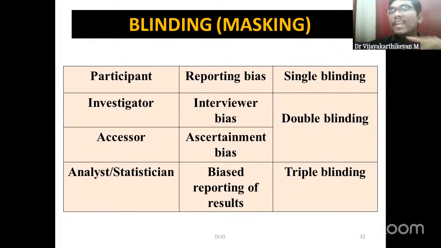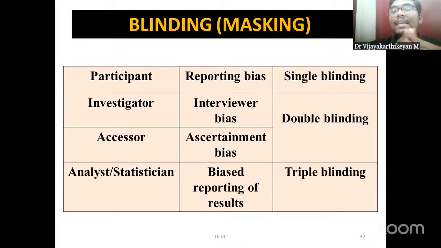So if any error occurs, if the participant knows beforehand that they are going to be involved in any of the groups, they might introduce some kind of bias. They might not report a particular adverse event. If they know that they're going to receive a newer treatment, they might think that the newer treatment will work very well, so some minor adverse events that they would have faced, they might not report to the person who assesses the outcome. Okay, so this might introduce some kind of reporting bias. So in single blinded RCTs, the participant will be blinded.